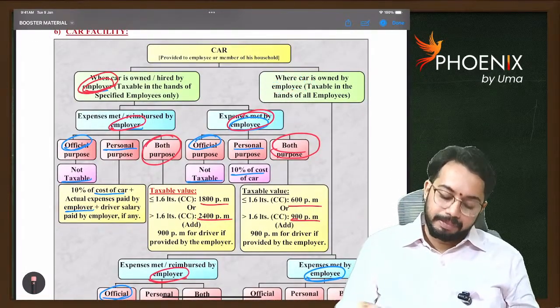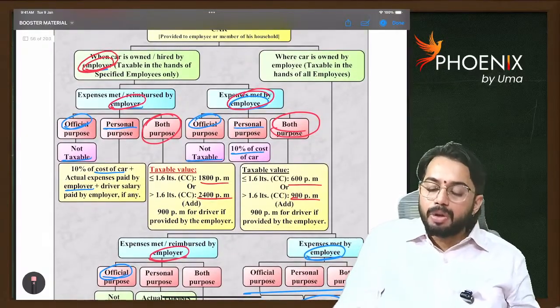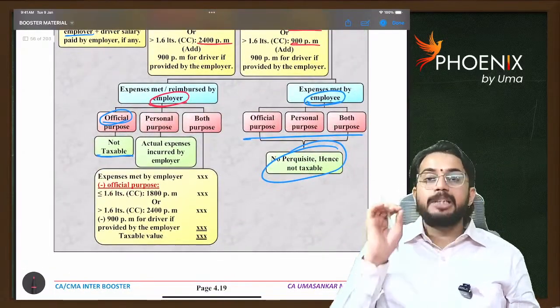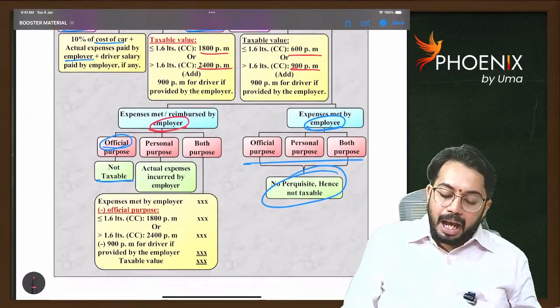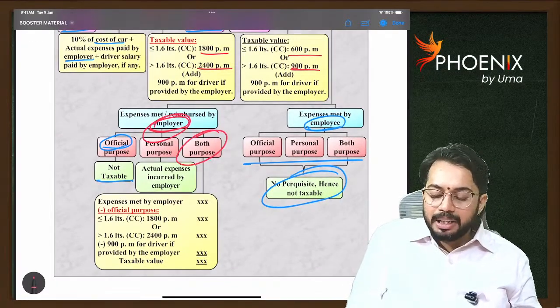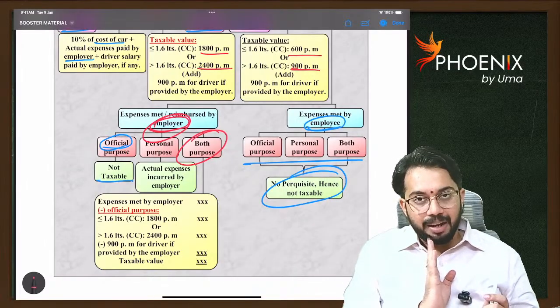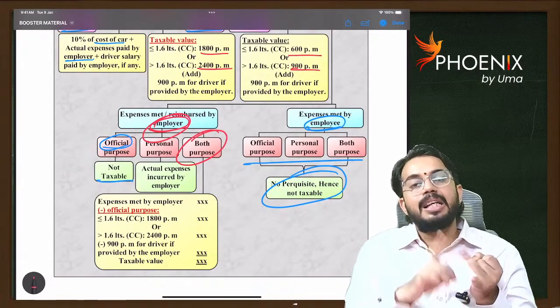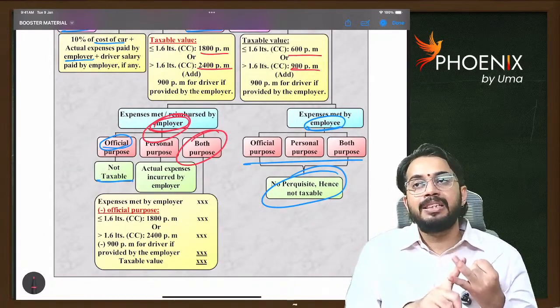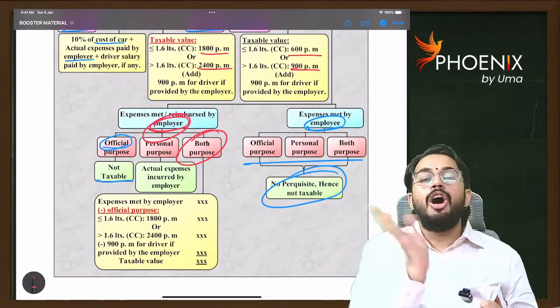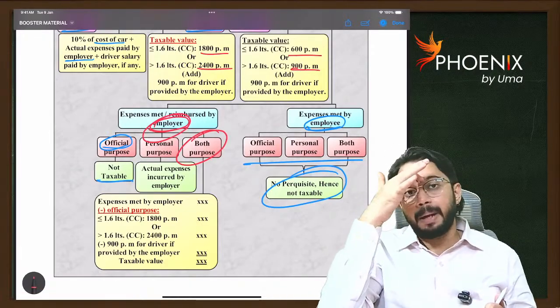Last case, the car is owned by the employee, expenses are paid by the employer, and the car is used for both purposes. I purchased an Innova Crysta. Fuel expenses and maintenance expenses are paid by the employer, and I am using the Innova Crysta for office as well as personal purposes.